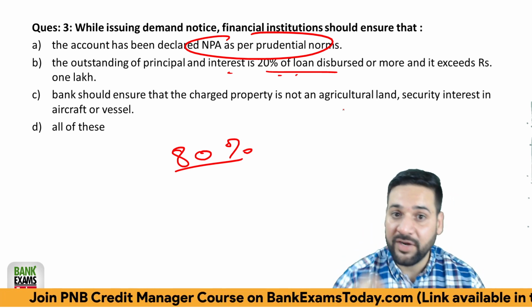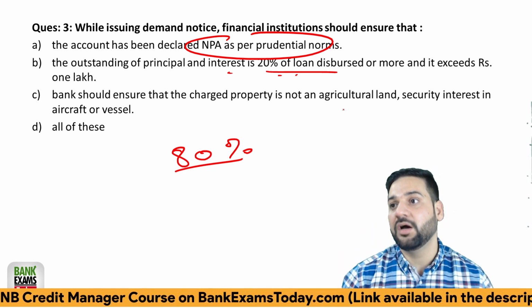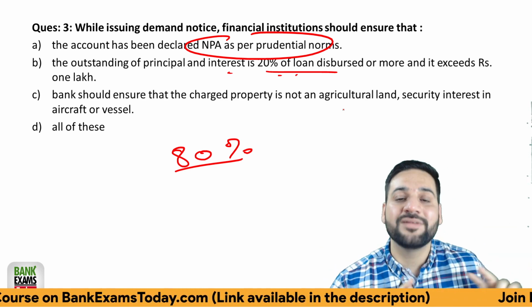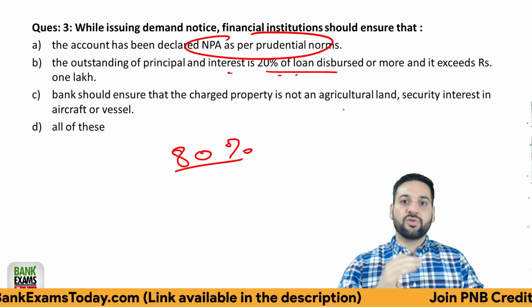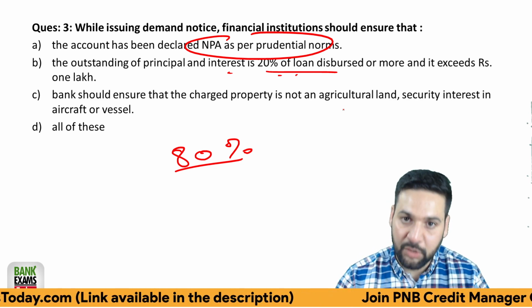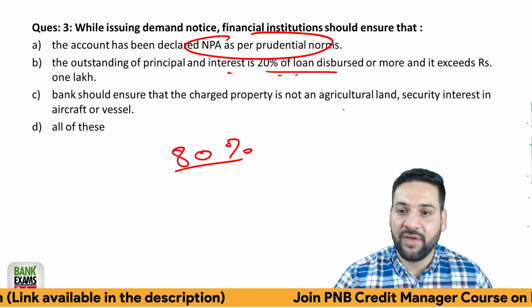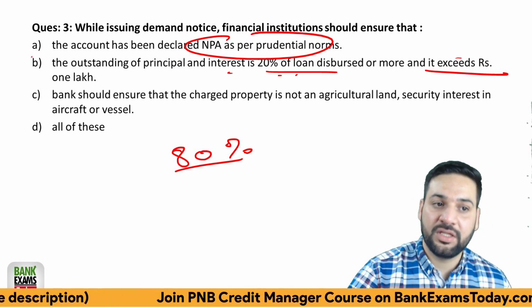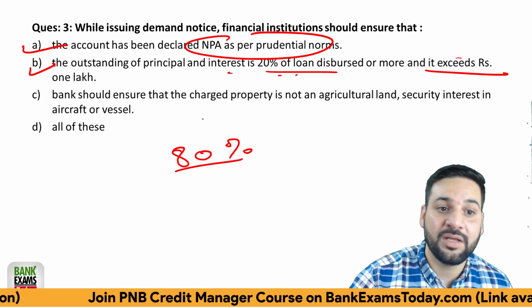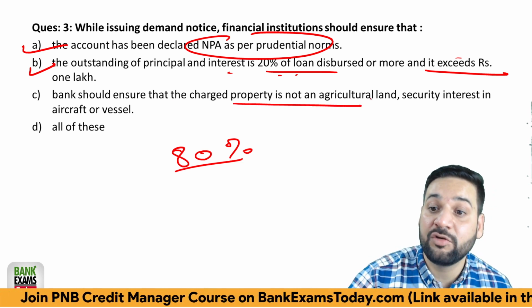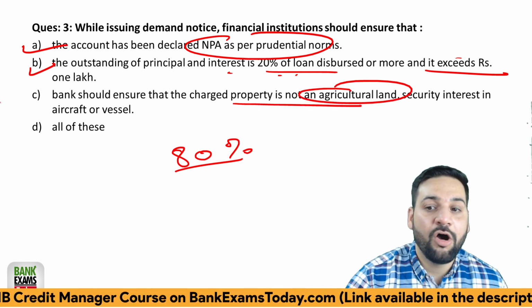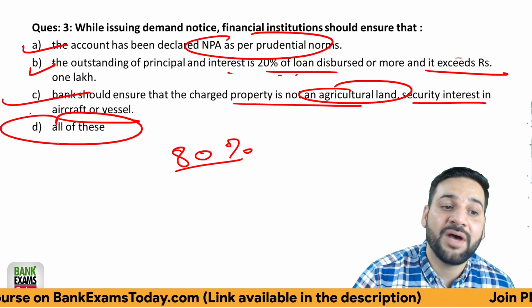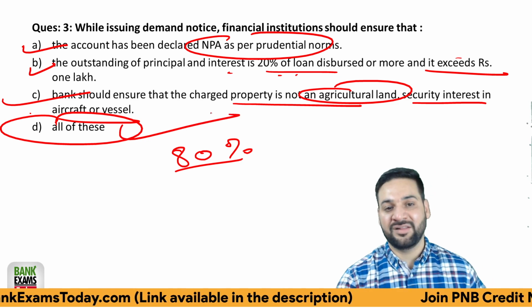So the bank or the financial institution needs to make sure that the outstanding amount is at least 20%. The outstanding principal and interest value is more than 20% of the loan value, right? And yes, it should be more than 1 lakh rupees. So these are all correct. It is NPA. The bank should ensure that the charged property is not an agriculture land or secured interest in an aircraft or vessel. So all of them are correct. So D is the correct answer.